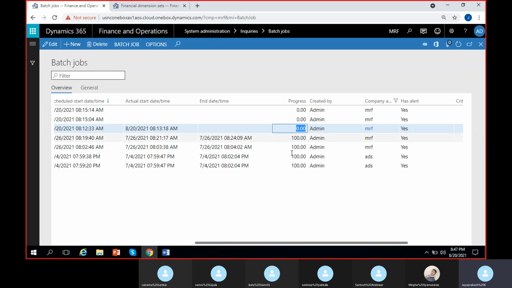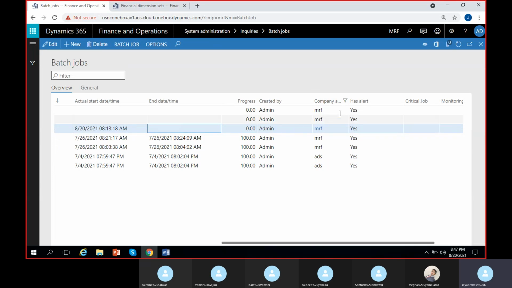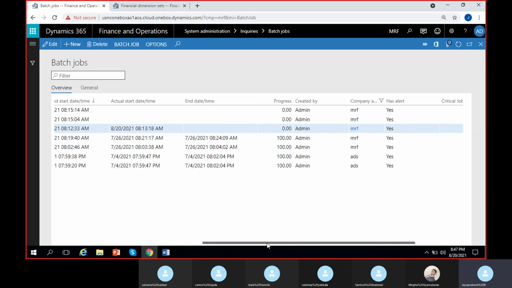So all of these are ended, right? So you can see 100% progress. Once it ends, it will show the end date here, and it will also show the legal entity to which this batch job belongs. So let it run. In case it doesn't, let's see for a while.